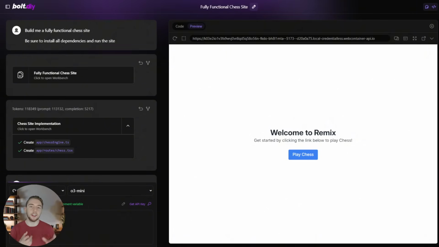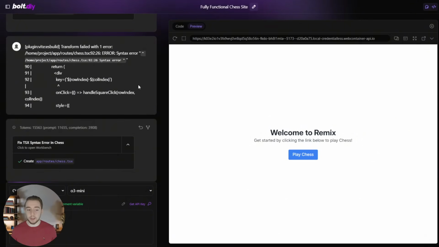So it's kind of like, first, I'm testing a very basic app. Then I'm testing a more complex app, but I guide it through the prompt in a lot of detail. Now I want to just give it a lot of creative freedom. So just a single sentence here: build me a fully functional chess site. I absolutely love chess. I was even a chess coach at one point in my life. And so, yeah, I thought this would be fun to try here.